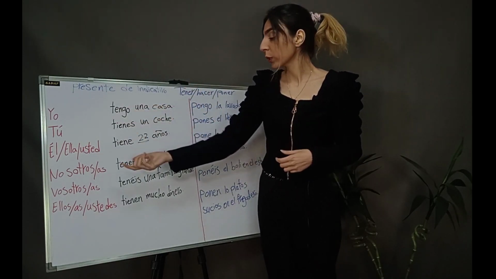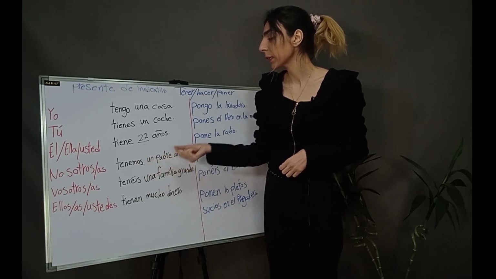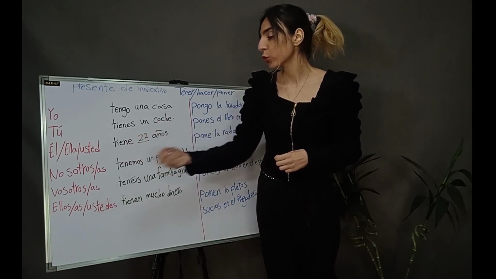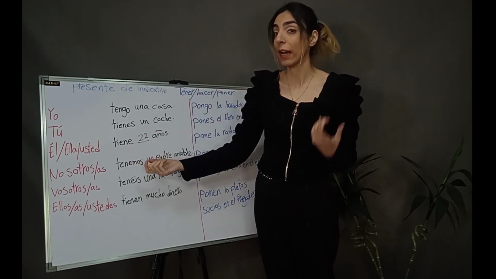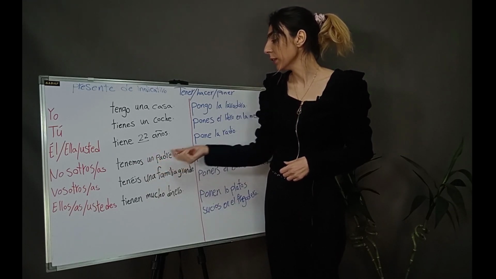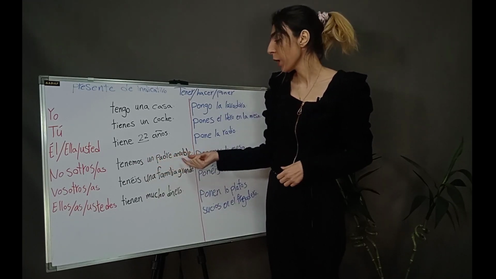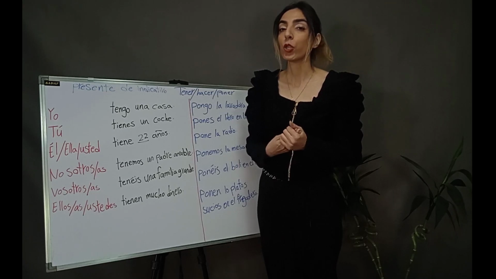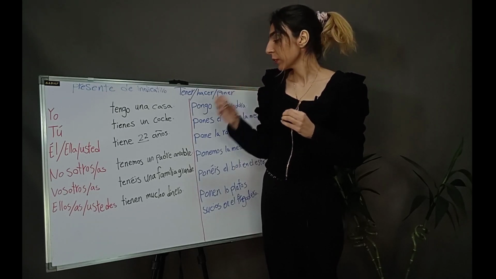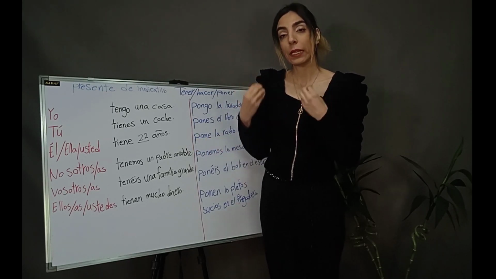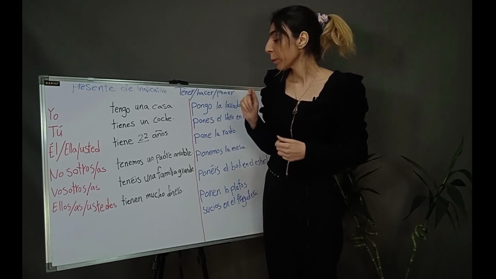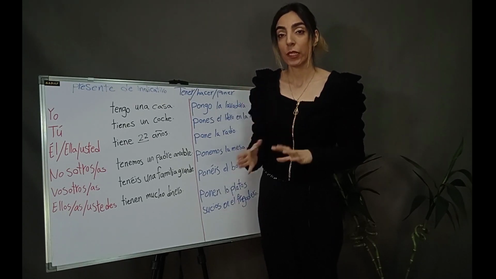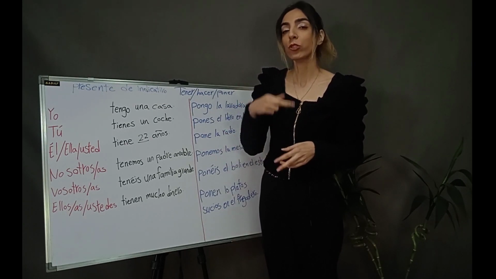Nosotros or nosotras tenemos un padre amable. Nosotros means we, tenemos, have, un padre, padre means father, amable means kind. So, it means we have a kind father. So, in English we use adjectives before nouns, but in Spanish it is vice versa.